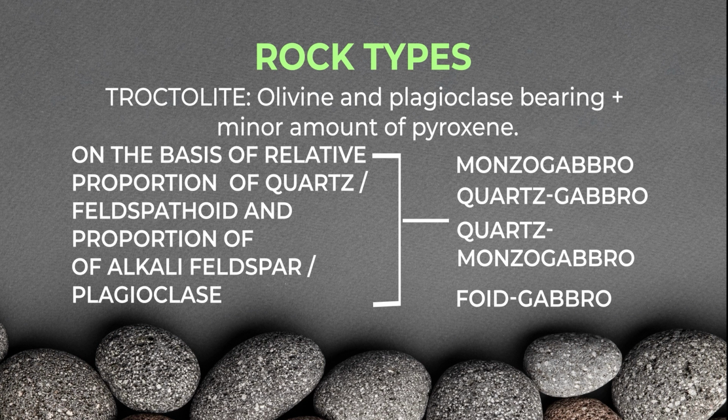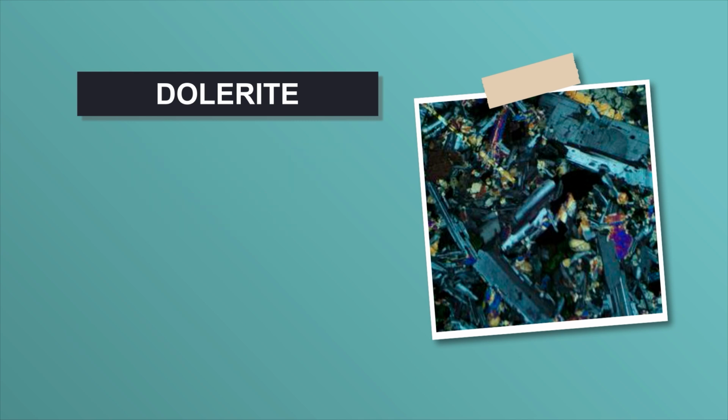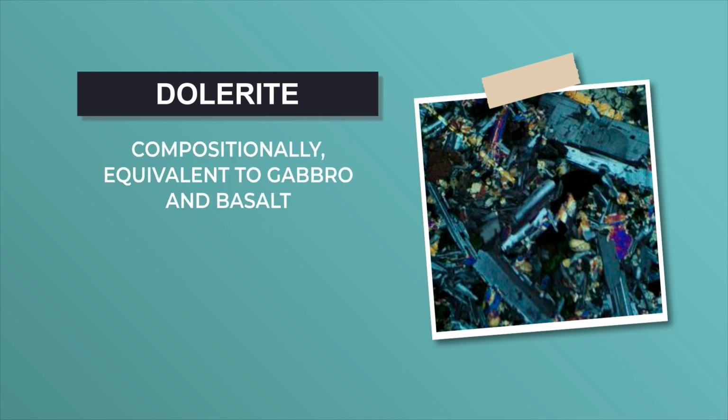We talked about basalt and gabbro. Basalt is the volcanic equivalent of gabbro, and dolerite is intermediate between basalt and gabbro. It is dark colored, mafic, holocrystalline, and it is a subvolcanic or hypabyssal rock, and compositionally it is equivalent to gabbro and basalt.